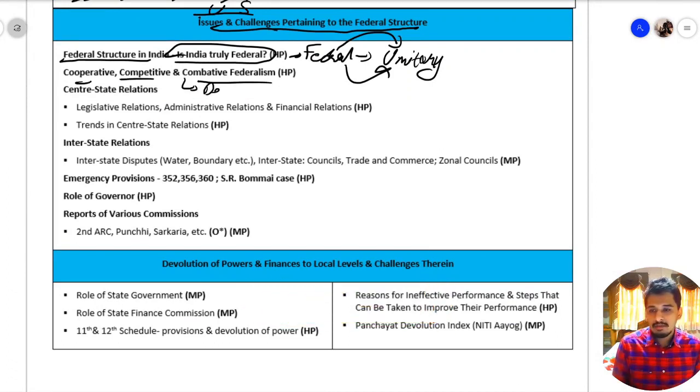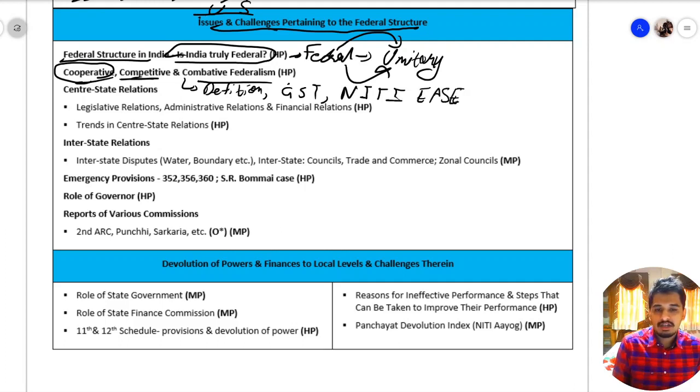In this, you should know the definition of each one of them and should have a handy example for each one of them. For cooperative federalism, the example can be GST. For competitive federalism, the example can be Niti Aayog's ease of doing business ranking for each state, which ensures competition. For combative federalism, we have the misuse of CBI. So you should know the definition and examples for each one of them.